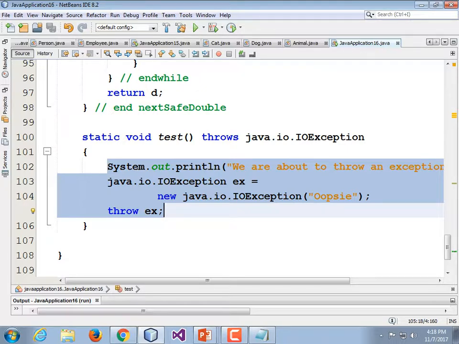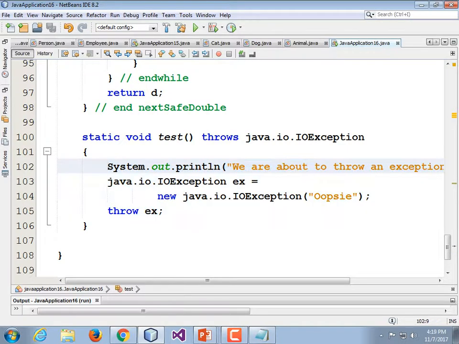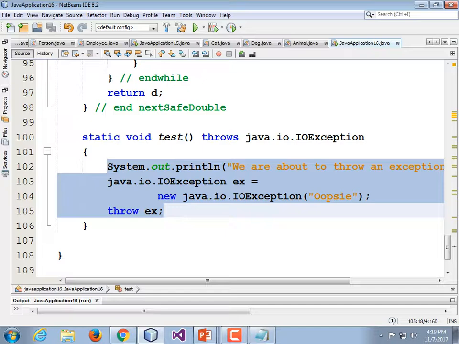Or if the method itself is using something that can generate an exception, you can instead throw that exception back up a layer to whatever method called this method instead of handling it right then and there, which is sometimes not a bad idea. Maybe you want your main loop to catch the exception rather than each method that the main loop calls. All right, that makes sense?